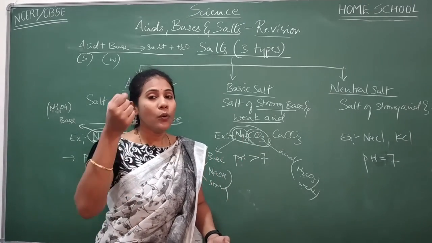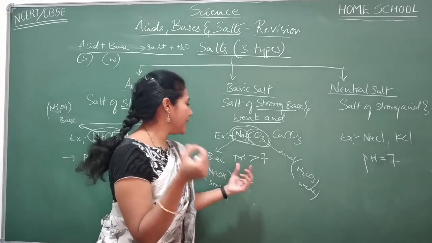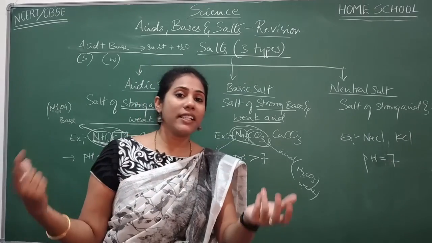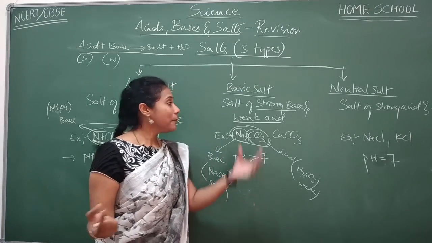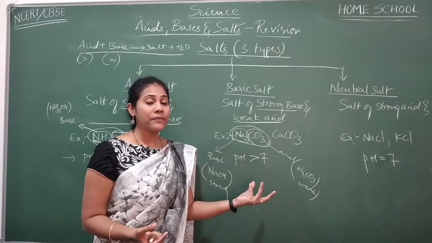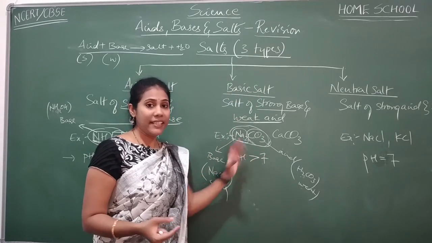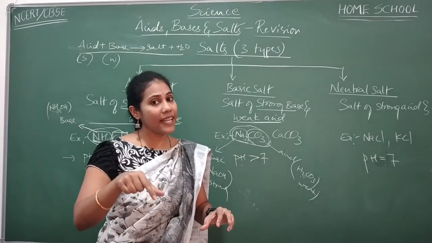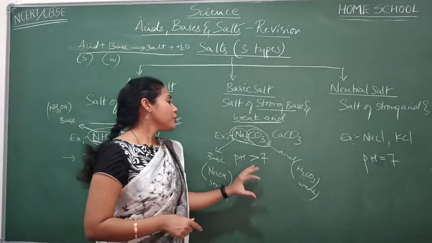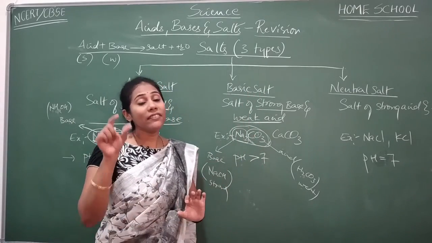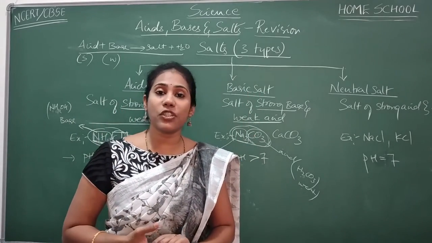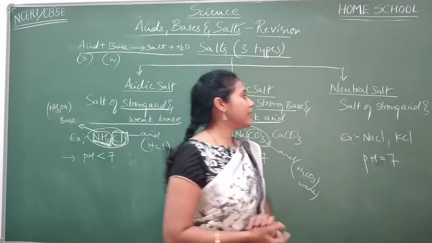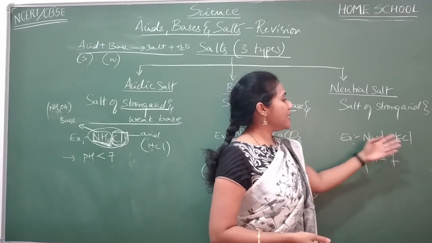Understood the question now? When phenolphthalein drops are added to sodium carbonate, what color do you expect? Pink color, because this is a basic salt, right? The pH is always above 7. It is basic in nature. Always to a base, when phenolphthalein is added, you will get pink color, right? So that is the concept you have to apply whenever application based questions are asked. Clear everybody? Fine.